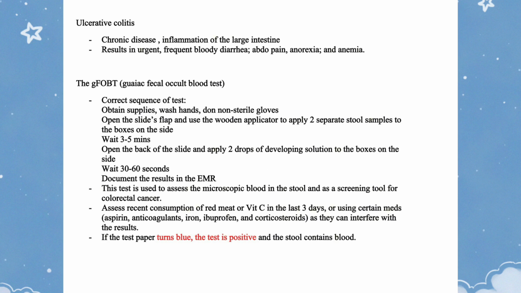This test is used to assess the microscopic blood in the stool and as a screening tool for colorectal cancer. Assess recent consumption of red meat or vitamin C in the last 3 days, or using certain meds: aspirin, anticoagulants, iron, ibuprofen, and corticosteroids, as they can interfere with the results. If the test paper turns blue, the test is positive and the stool contains blood.